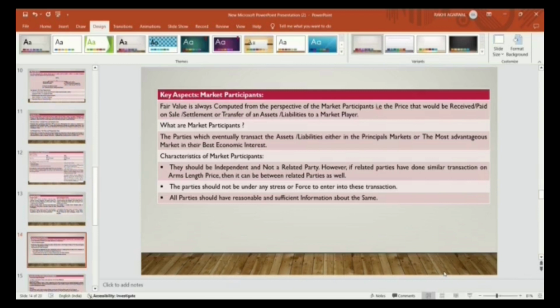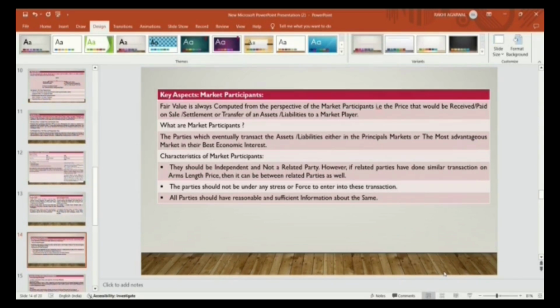Principal market is that market where the maximum number of buyers are there, maximum numbers of sellers are there, and maximum numbers of transactions take place for purchase or sale of an asset or transfer of a liability. They are the market participants. And the most advantageous market provides the highest price for the product in the best economic interest. So they are the market participants.